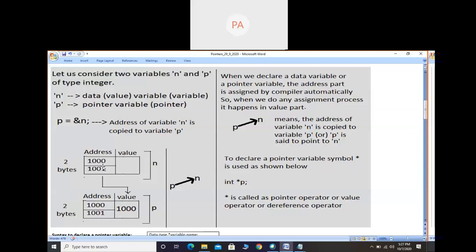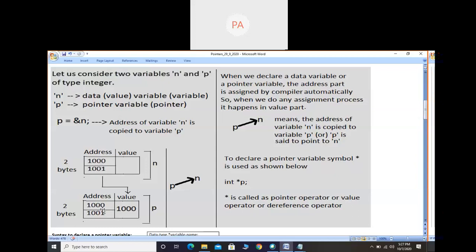In variable n I have taken 1000 and 1001, two bytes. In p also I have taken 1000 and 1001. Actually I would have taken a different value, so by mistake I have written it, let it be, don't worry. Whenever we keep creating variables in a computer program, addresses will be assigned differently. For n it is already assigned 1000 and 1001. For p it will at least assign 1002 and 1003, not the same. Here I have written 1000 and 1001, later I will change it. Let us consider some different addresses there.